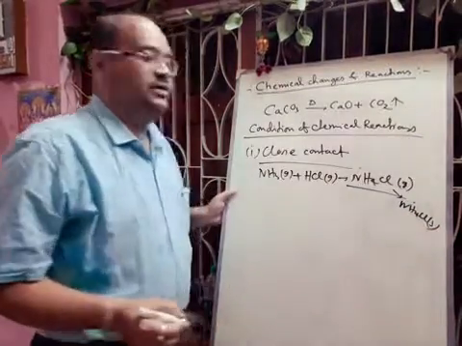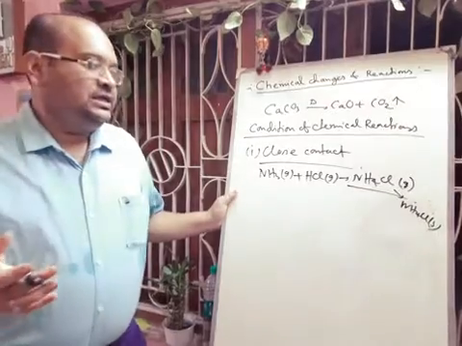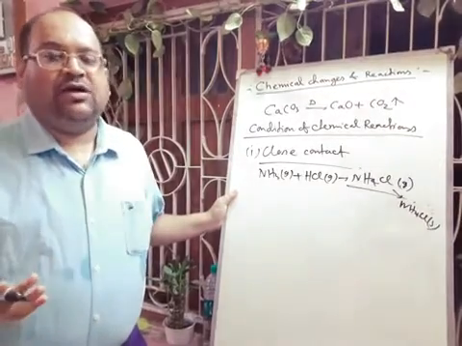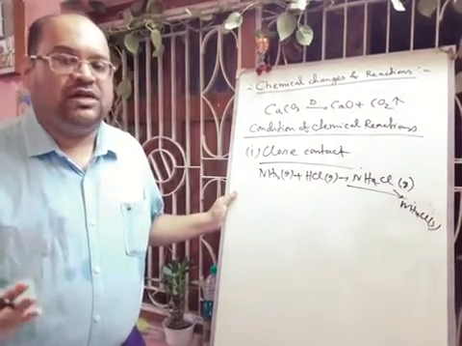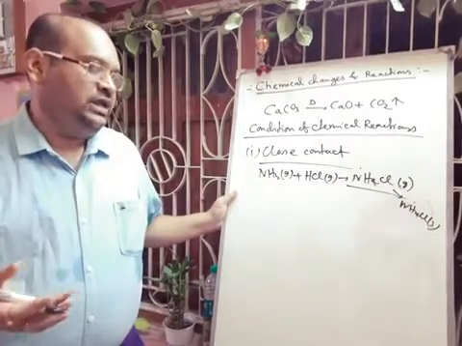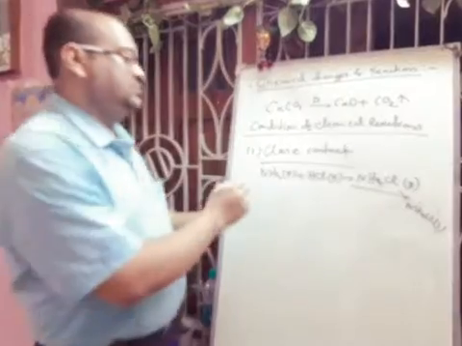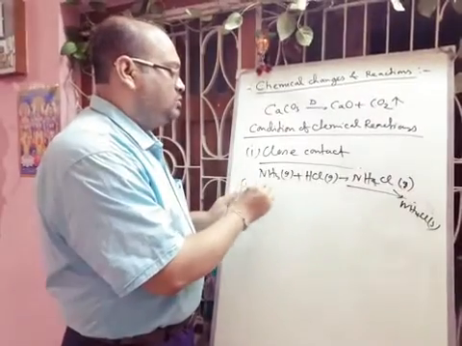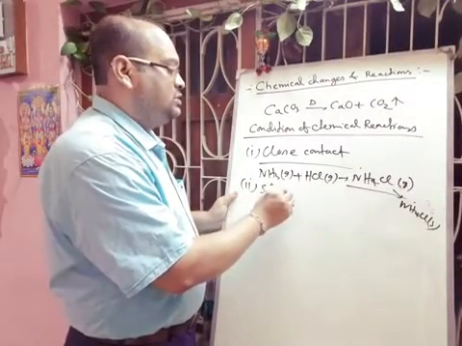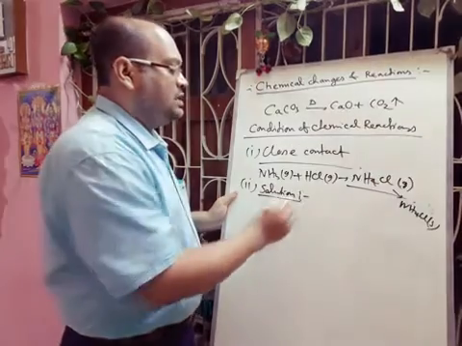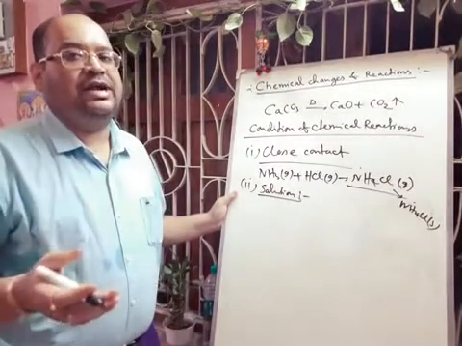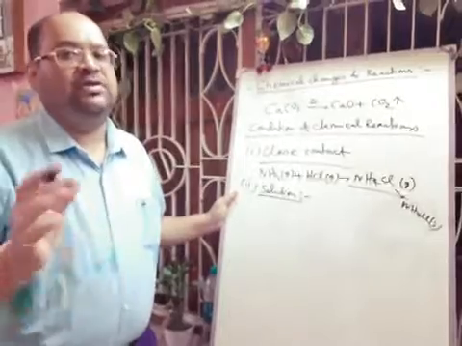Hope you can understand. Next, for some reactions to occur, we have to dissolve the reactants in water. So the second condition is the solution. The reactant molecules will react in solution state only. Suppose you think about sodium chloride and silver nitrate: if you mix them, there will be no reaction.